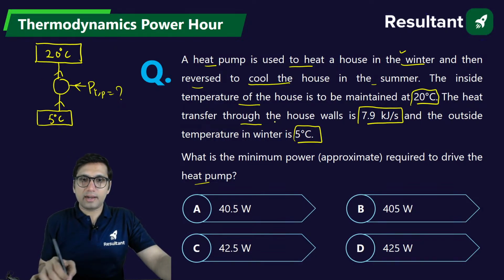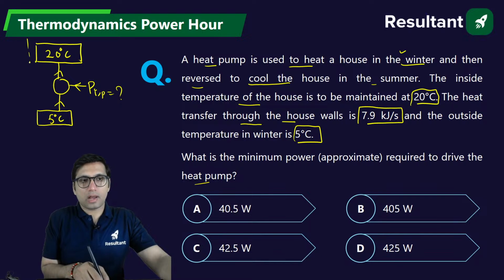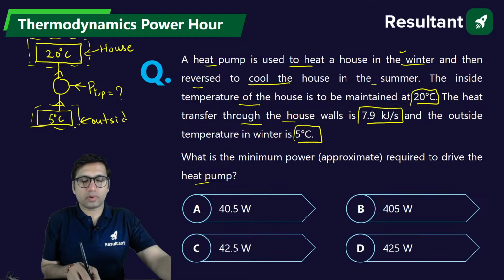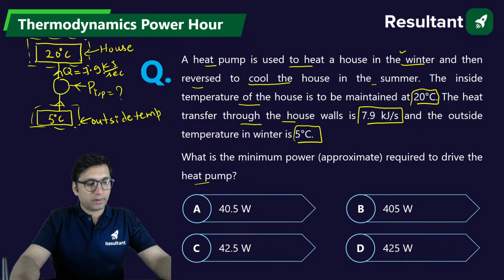So the heat transferred through the house wall. This is your house, which is to be maintained at 20 degrees Celsius, and this is the outside temperature. Please try to understand the question. It's a good question. Outside temperature is 5. House is to be maintained at 20. Now how much is the heat transfer to the house? That is equal to 7.9 kilojoule per second. This is the heat transfer to the house, so that the house can be maintained at 20 degrees Celsius.